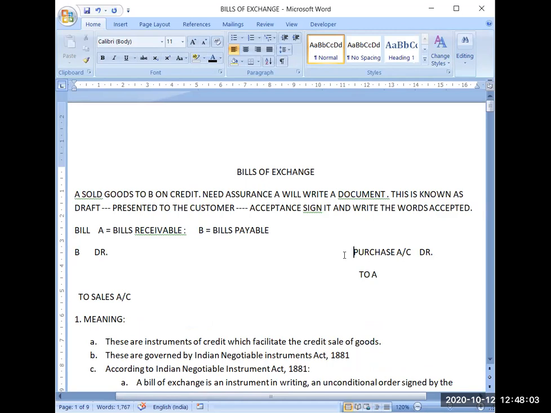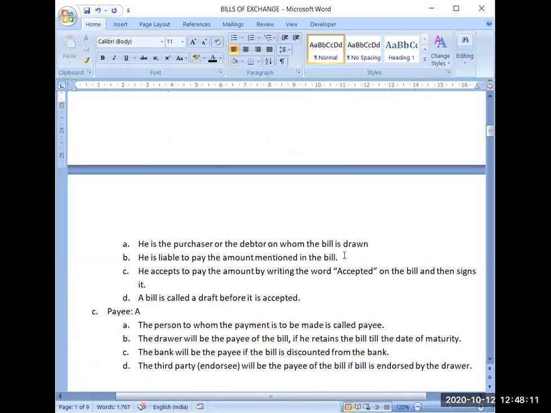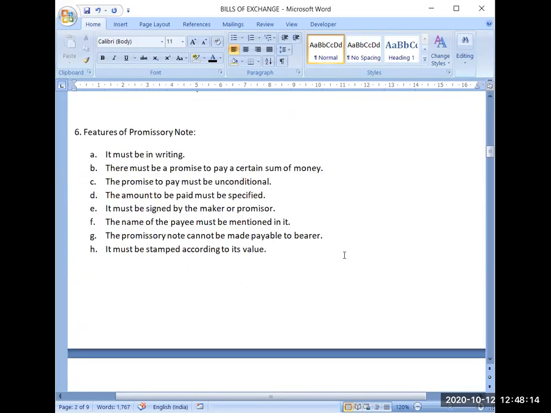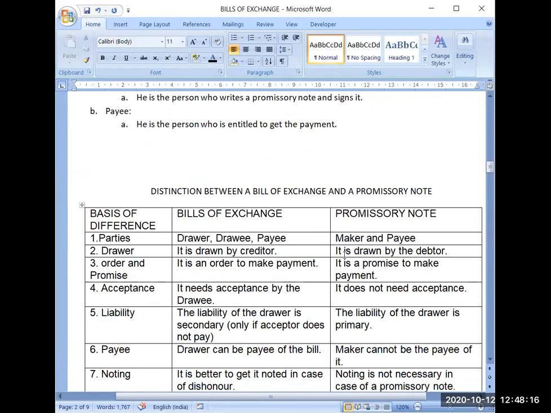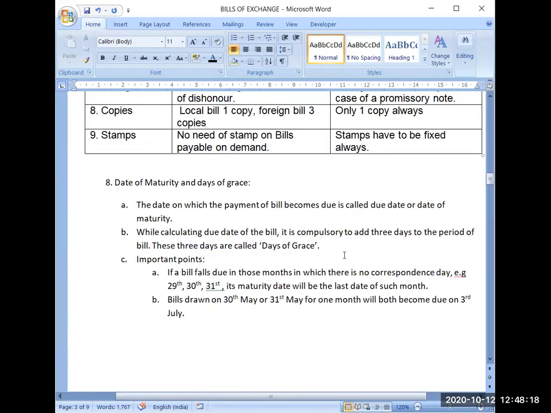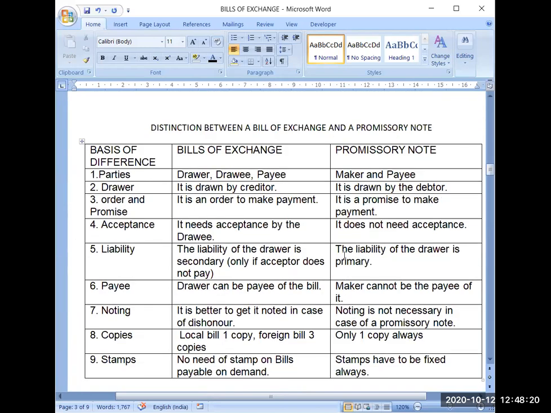The rest of the part we will be discussing tomorrow. Right now, today you should be clear about the theoretical part. You just go through the theoretical part of this chapter. So when I discuss these rules tomorrow with you, you will be able to understand them.